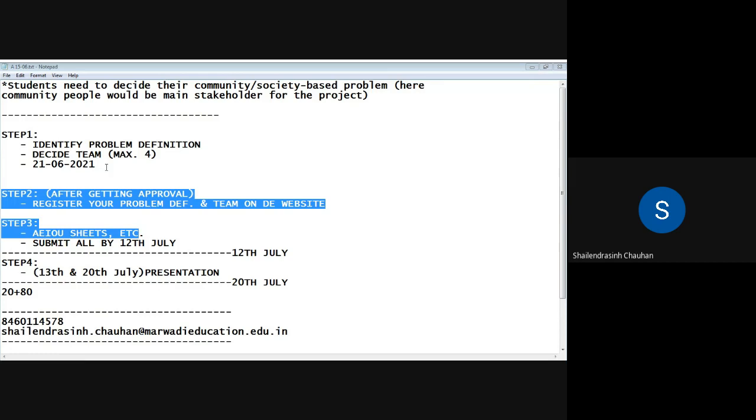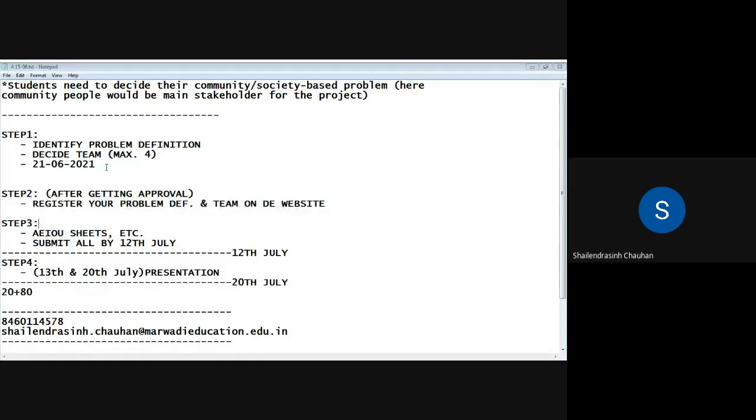I think registration is not open yet, so I will inform you later when you can register on the website. You can start after approval. If you get approval, then you can start with the different things that you need to submit. That is already mentioned in the PDF file that we have seen. Let me show you that also. Just a minute. You open that link.